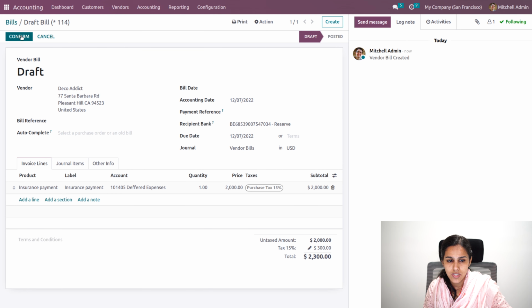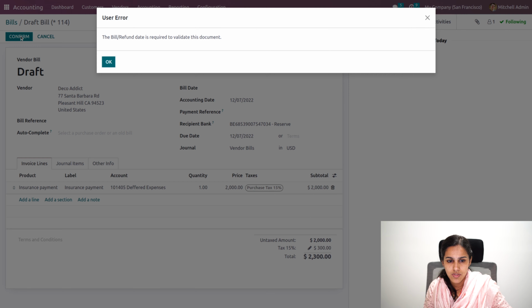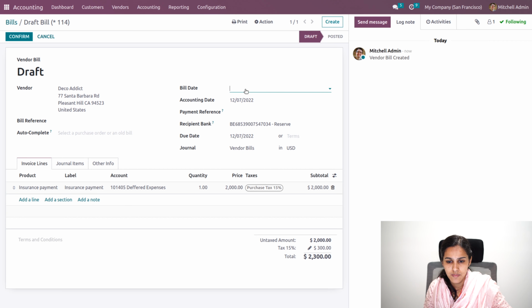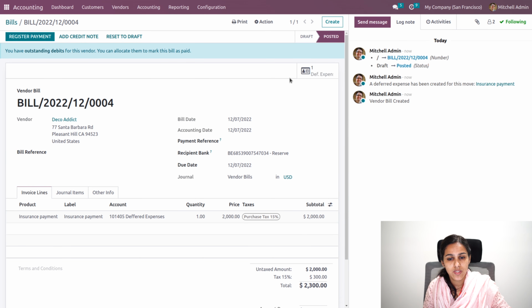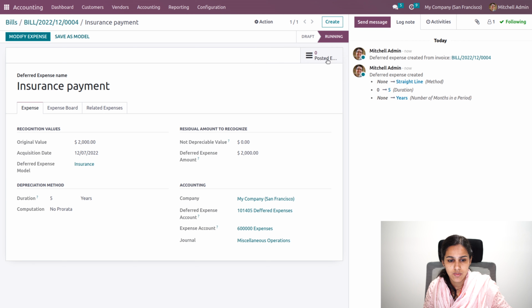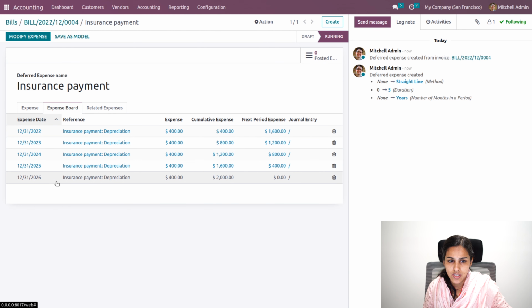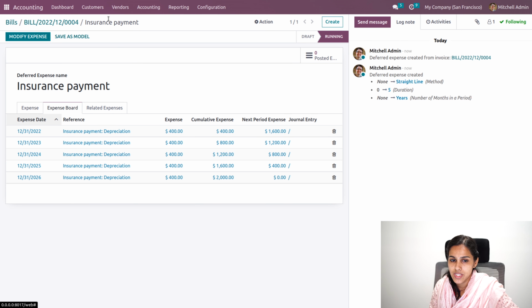Okay. So once I confirm this, a deferred expense will be generated. Let's add the date and confirm. So you can see the deferred expense has been generated, which is in running stage. You can see the deferred expense, the value and the model, all those things, and you can see the expense board is automatically calculated. So this is how the deferred expense and deferred income are calculated.